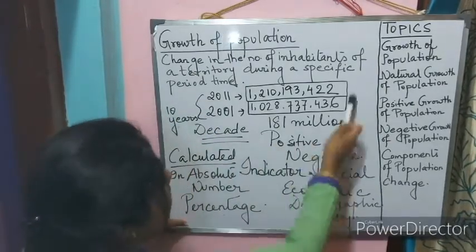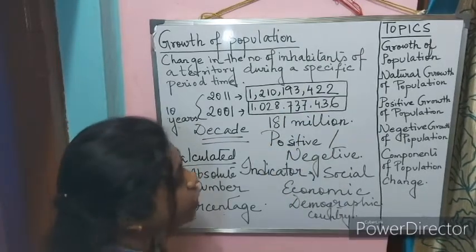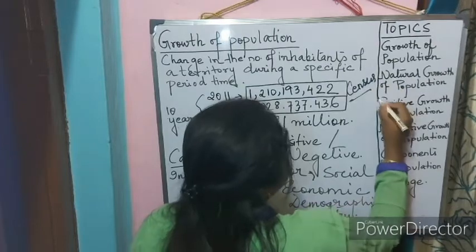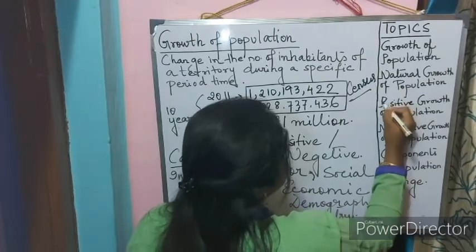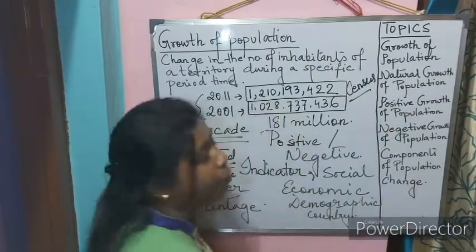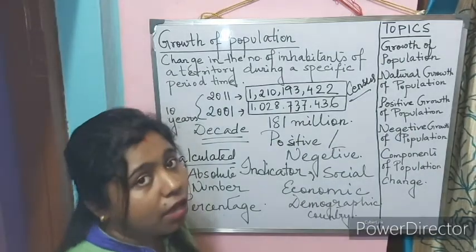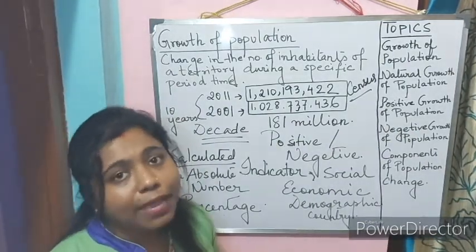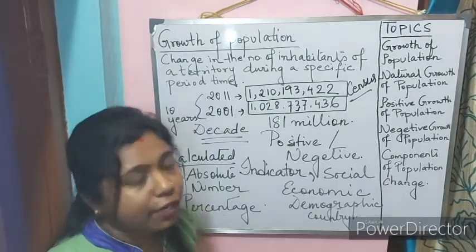And how are we getting this data of population? We are getting it through census. Now what is census? I think all of you know. Census means the official enumeration done by the government of India, which gives us an idea about the social, economic and demographic condition of a country.